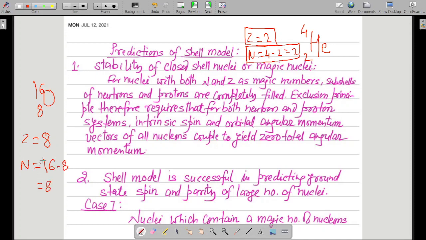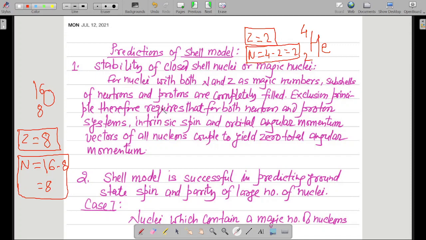So the total number of protons is a magic number, and the total number of neutrons, which is also 8, is also a magic number. In this case also, the subshells of neutrons and the subshells of protons will be completely filled. So for nuclei with both N and Z as magic numbers, these are the two examples, helium-4 and oxygen-16.